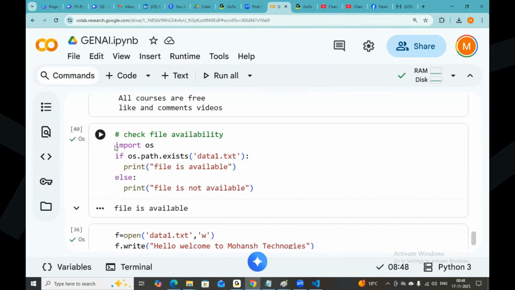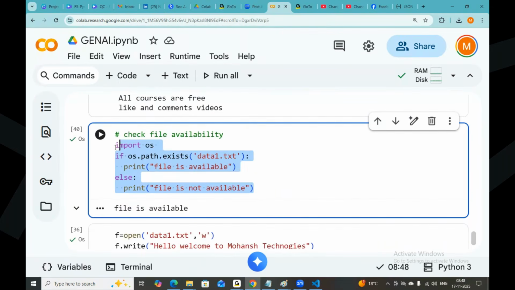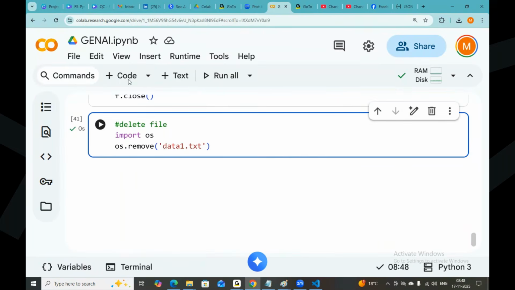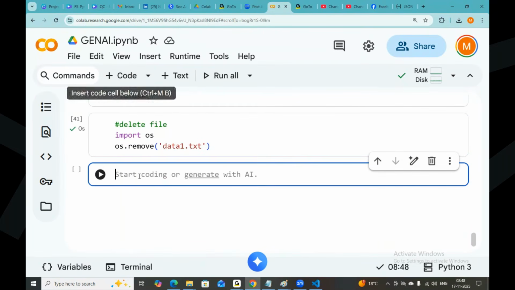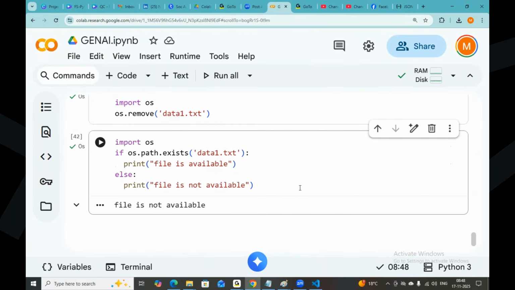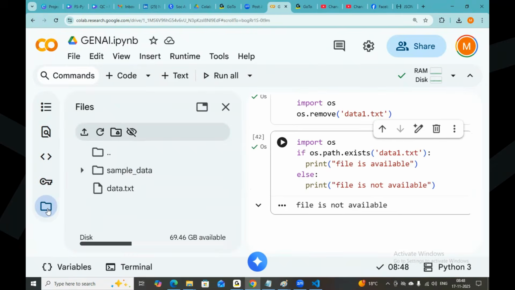After removing it, check the availability. I removed data1.txt, sir. Now I'm checking the availability. File is available or not? File is not available. Open the folder. Check it out. Is it available? Huh? Data1.txt is available? It is removed, sir, already.